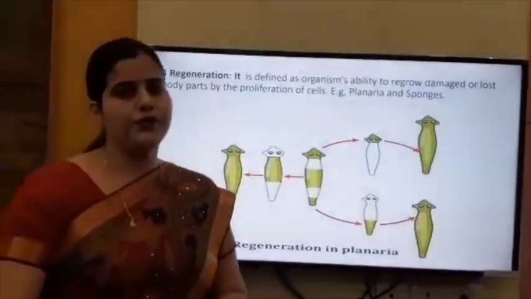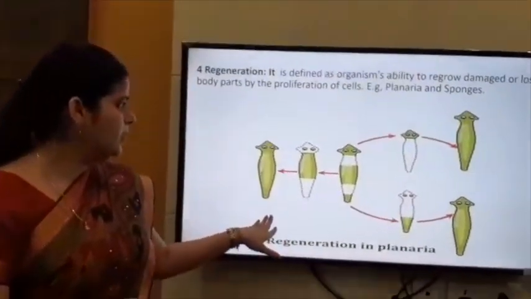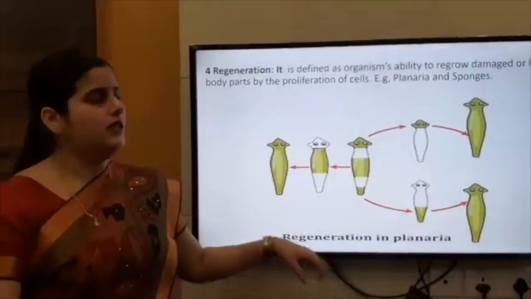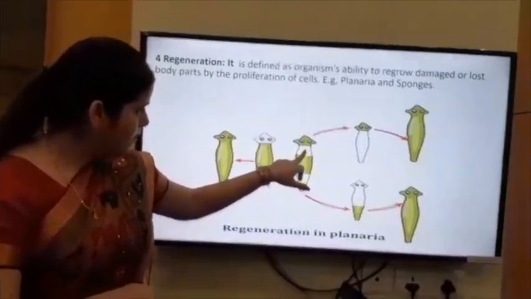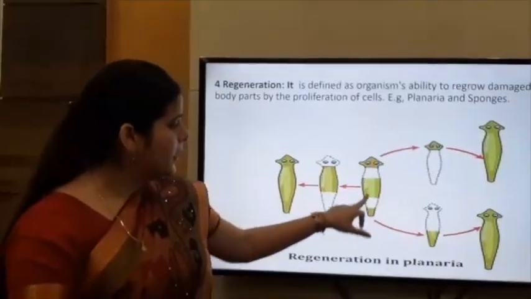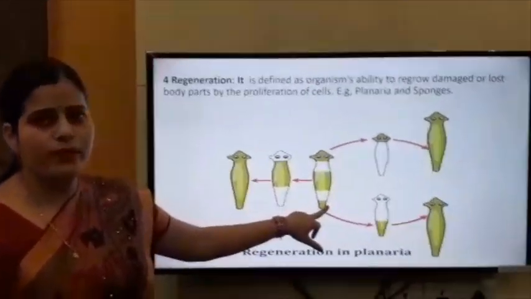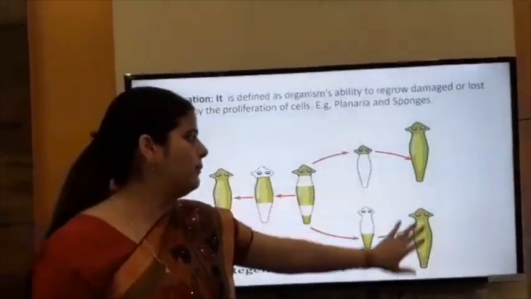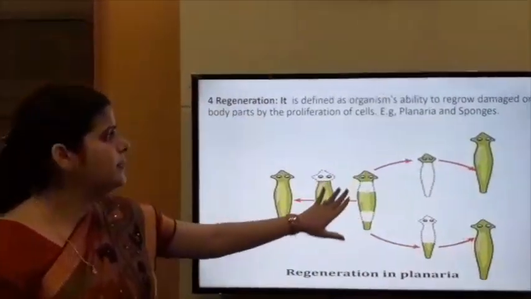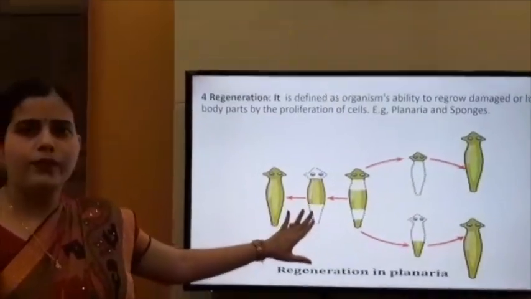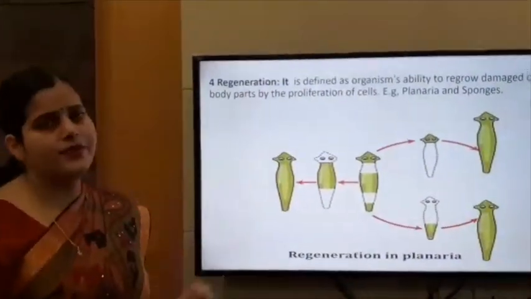Just like in planaria and sponges. This is a planaria; its head is lost and its tail is lost. In the upper portion, a head is formed and a tail is also formed. So two planarias are formed completely. It means its damaged part regrows. Okay, and this is the regeneration process.